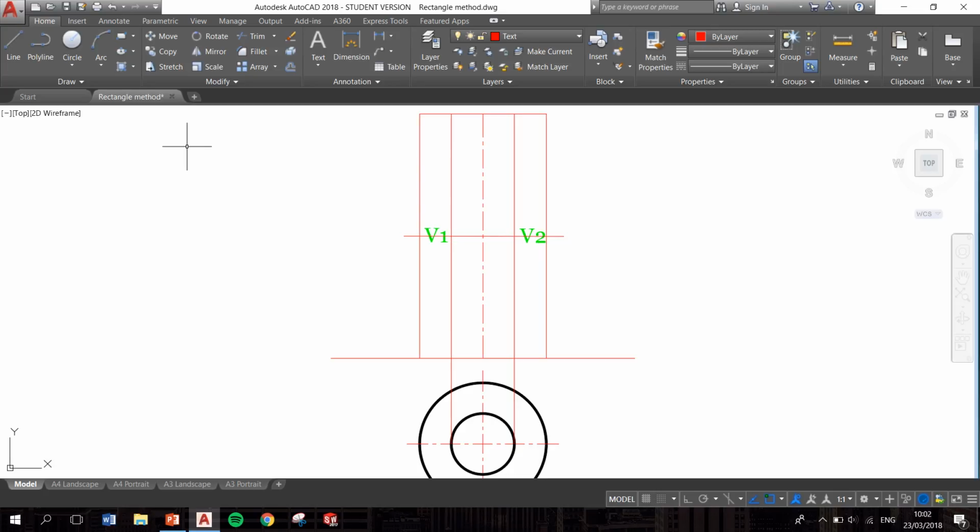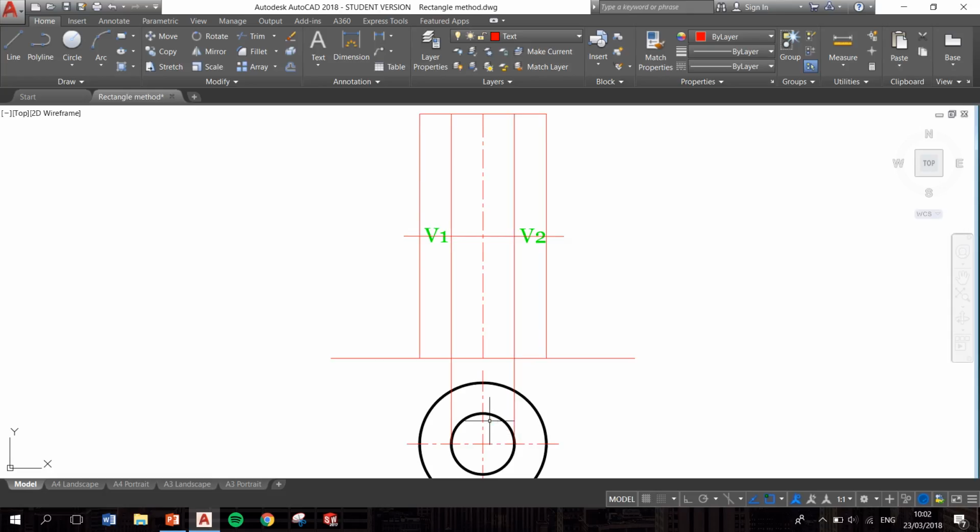Here I'm going to do the rectangle method of constructing a hyperboloid of revolution, and I have the questions set out here just to save time. So we're given here, I have my height set out for my hyperboloid of revolution. This is the height of this large rectangle here.